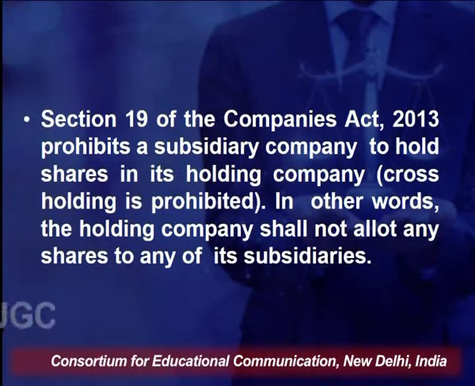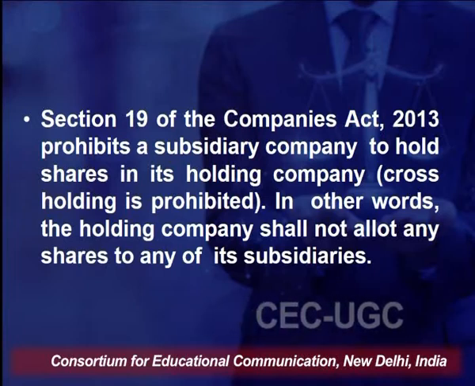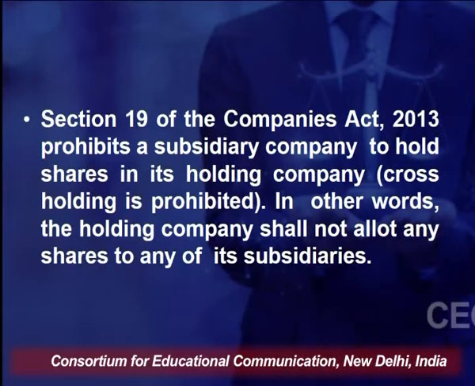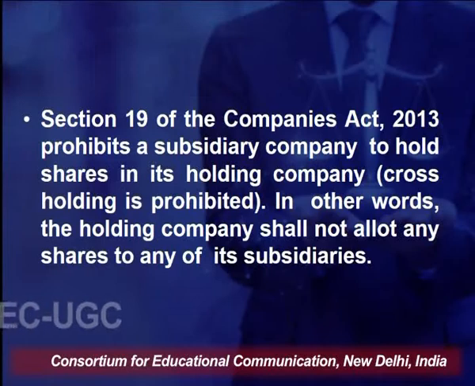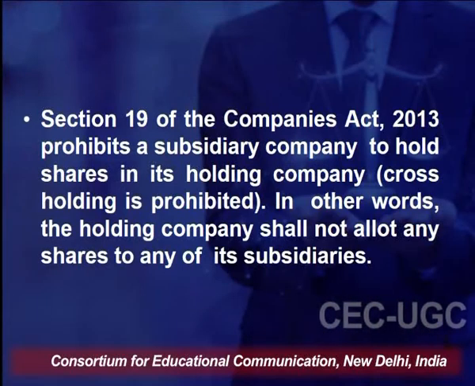Then section 19 of the Companies Act 2013 prohibits a subsidiary company from holding shares in its holding company, meaning that cross holding is not permitted. In other words, the holding company shall not allot any shares to any of its subsidiaries. The subsidiary will, of course, allot shares to the holding company, that is a requirement, but it cannot be the other way around. The holding company is not going to allot any shares to the subsidiary. That cannot happen. So, cross holding is prohibited in the holding and subsidiary company relationship.